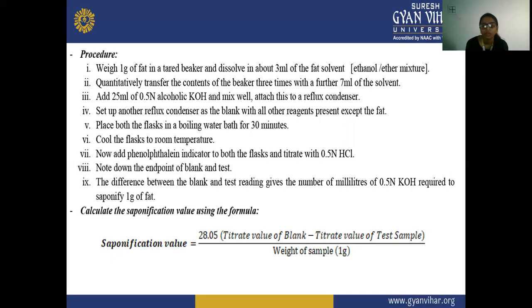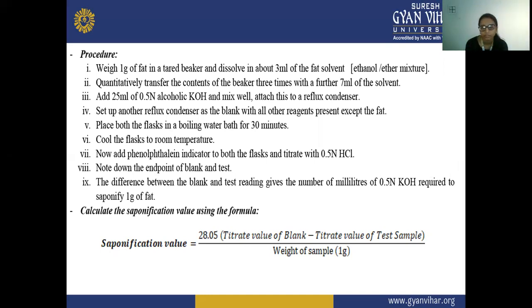After that, we are noting down the endpoint of the blank and test, and we are calculating the difference between the blank and the test reading, which gives the number of milliliters of 0.5 normal KOH required to saponify 1 gram of fat.